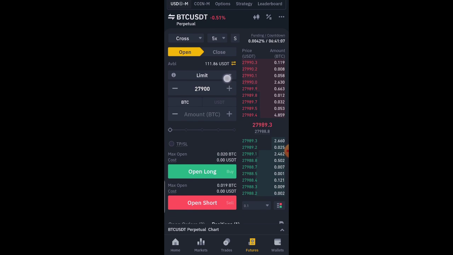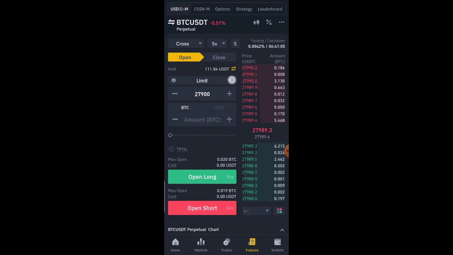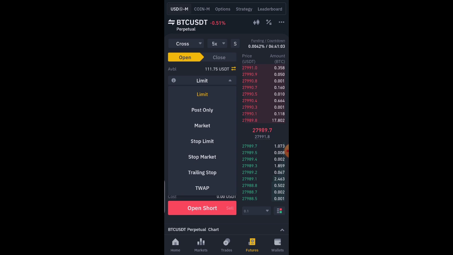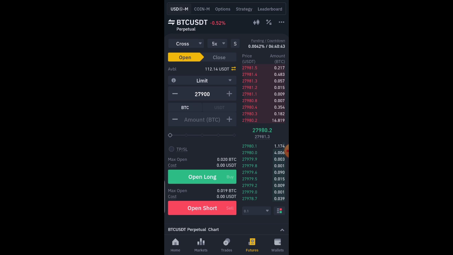I'm going to click on it and you can see it. I'm having limit order, market order, and stop limit order. But for the purpose of this tutorial, since this is just for beginners, I'm just going to explain the limit and the market order, because that's actually what you need. Now, a limit order helps you to enter the market at the exact price that you want.